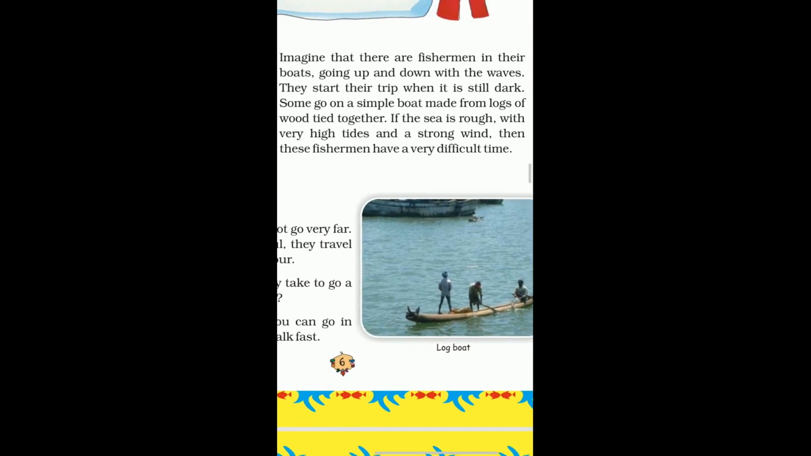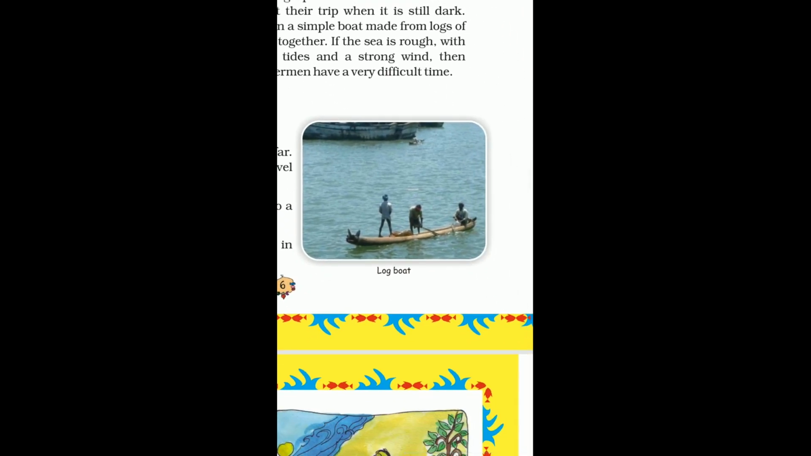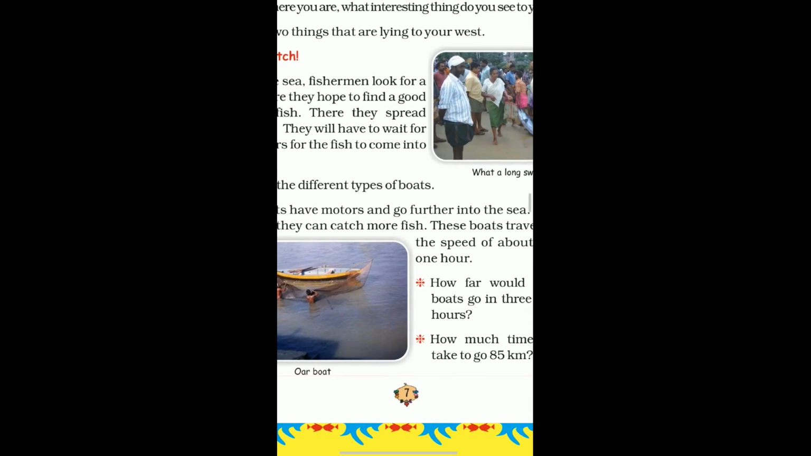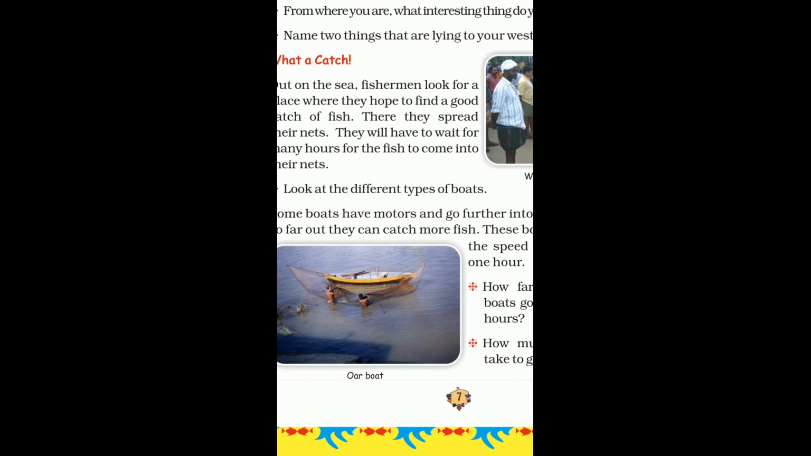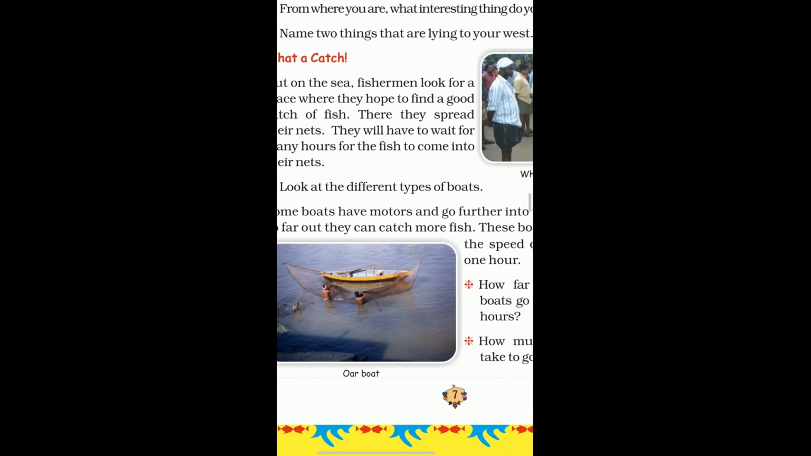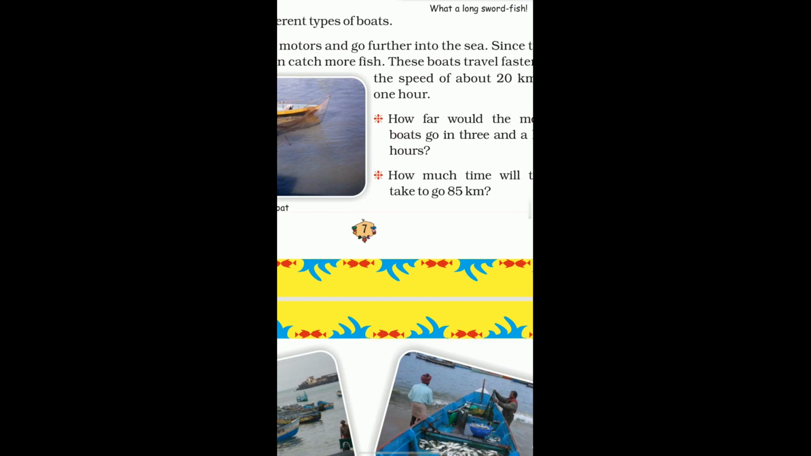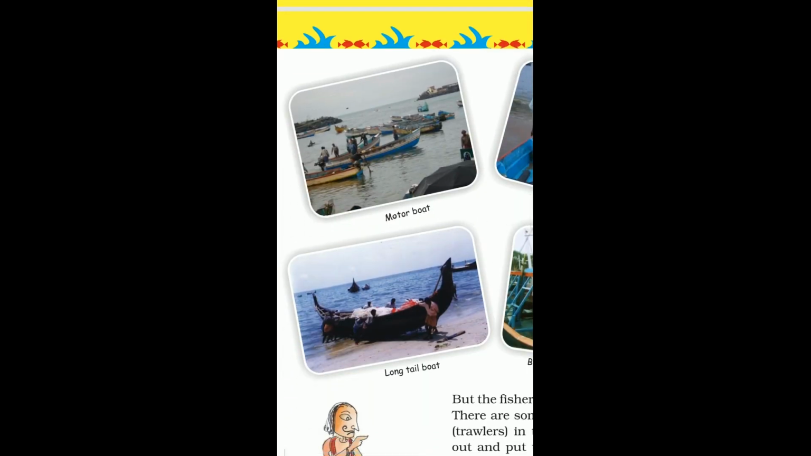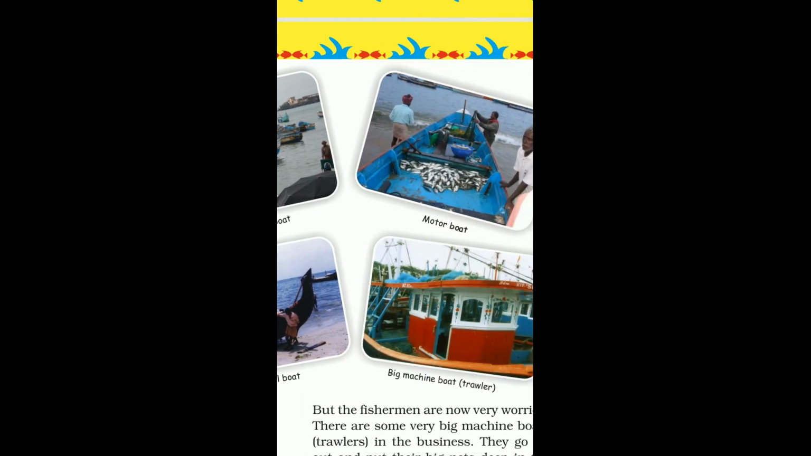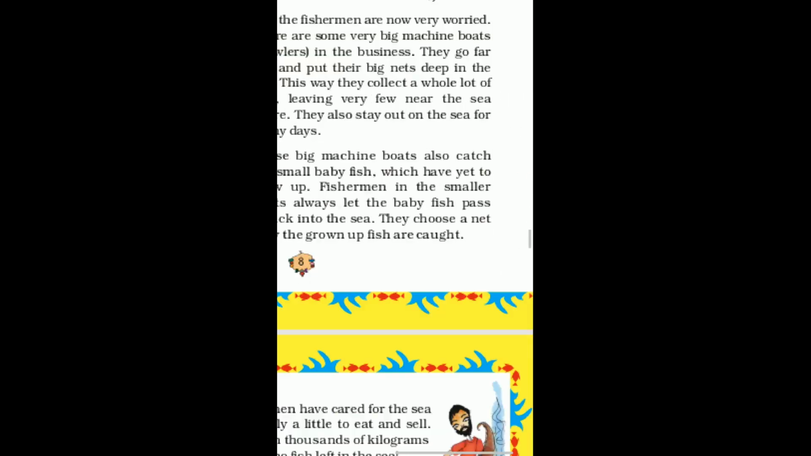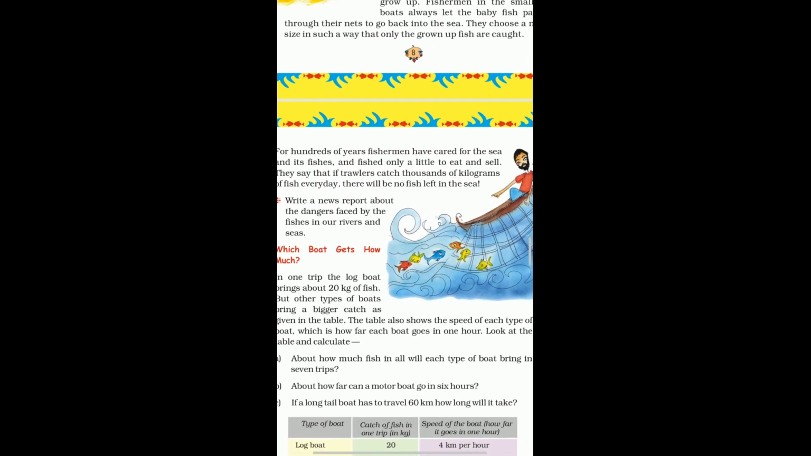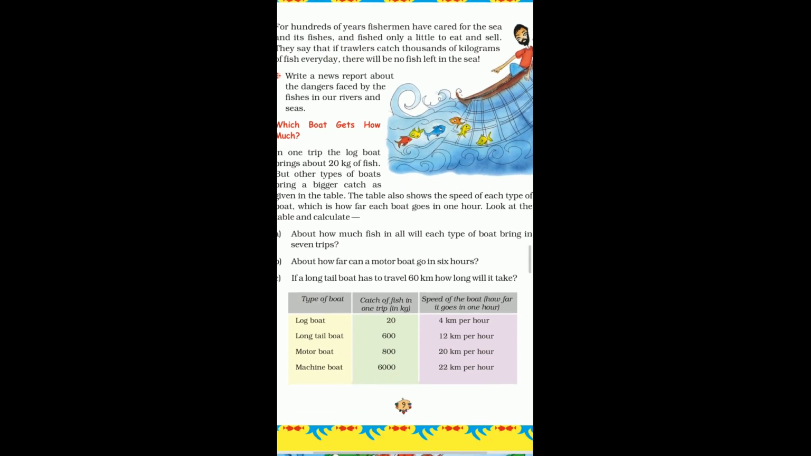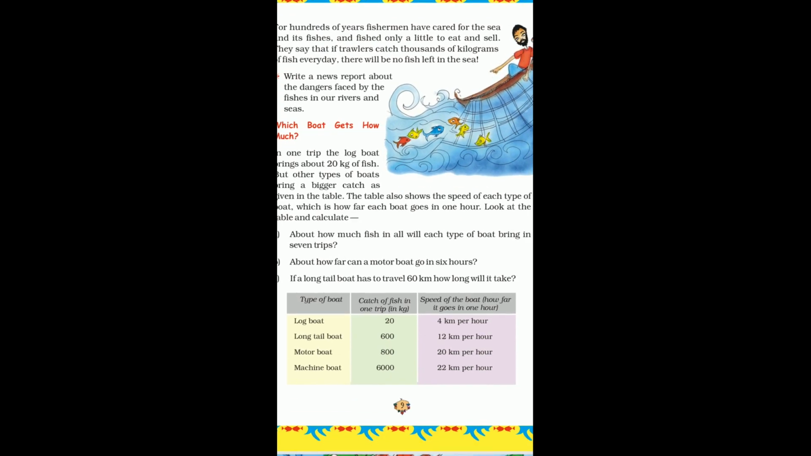You can see one is the log boat, which is made of a log of wood. Another one is the oar boat, the boat which is run by using the oar. And then you have your motor boat, you can see here. Then you have the long tail boat and machine boat. So they have so many types of boats to catch the fish. The speed of every boat is different.